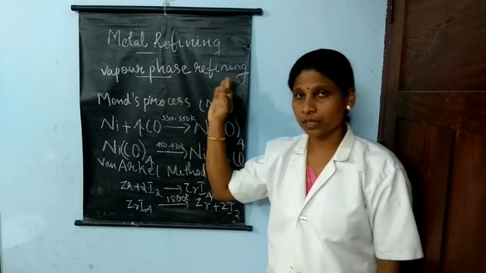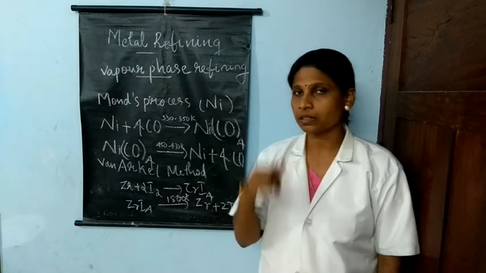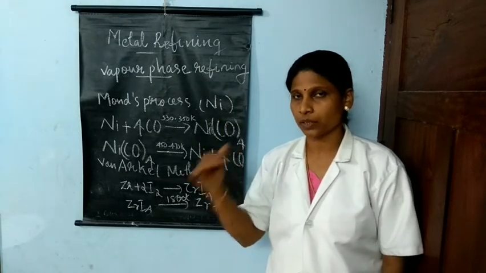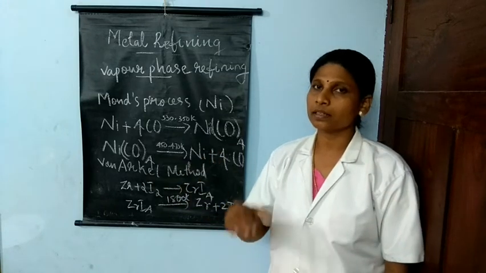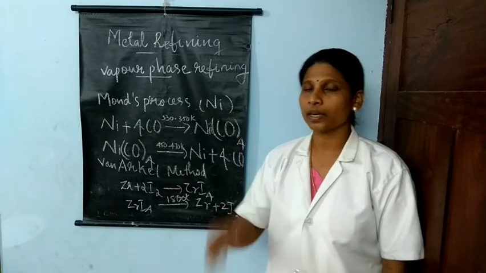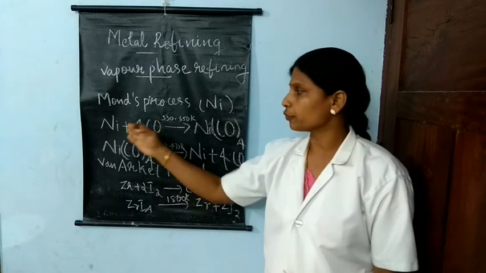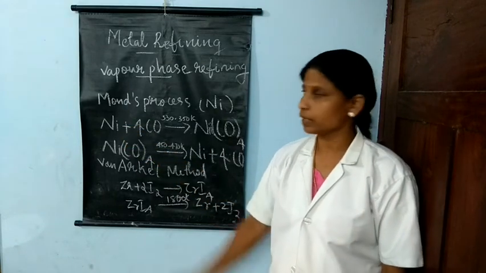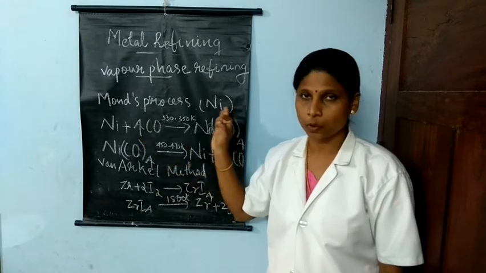For vapor phase refining, there are 2 requirements. First, the crude metal should be converted to a volatile compound. The next requirement is that the volatile compound should be easily decomposable. For example, crude nickel can be purified by Mond's process.